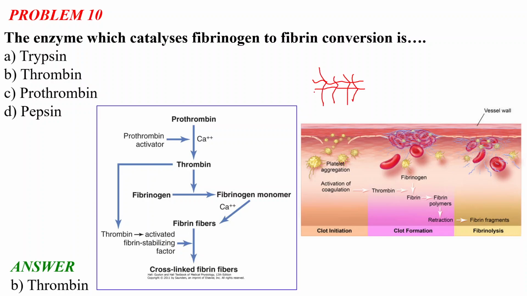After this polymer forms, it becomes a gel-type structure, which shows up as a clot. So thrombin is the activated fibrin stabilizing factor.